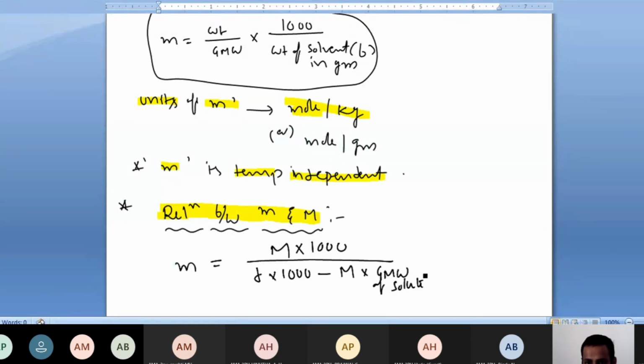Gram molecular weight of molecule. Okay, so this is the most important relation.